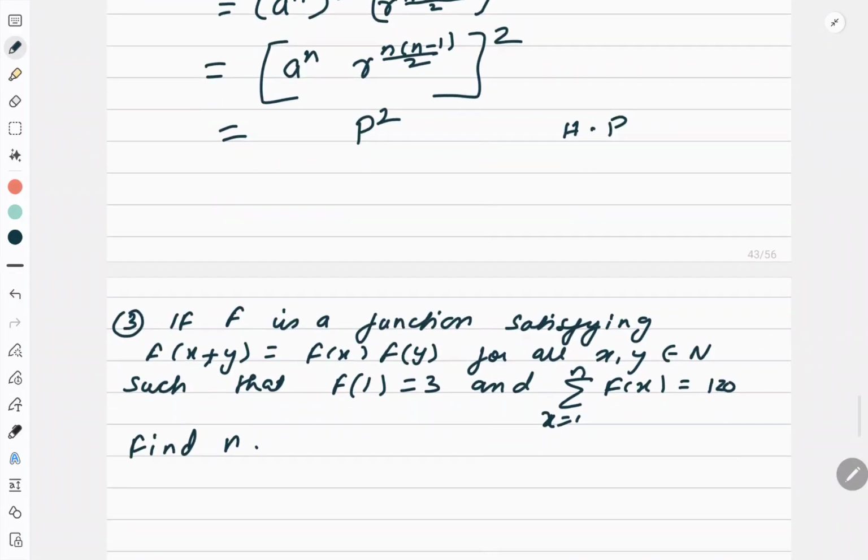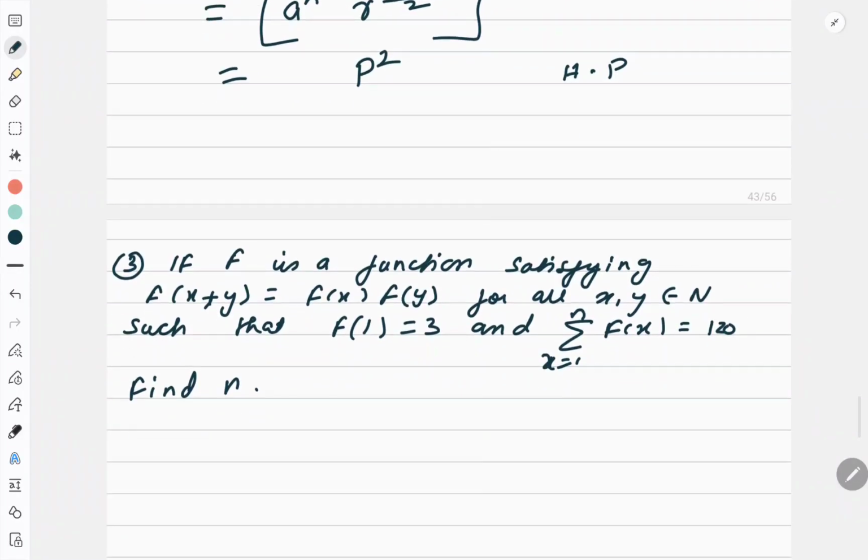Okay. Now let us look at the next question. Now here a little bit of function knowledge is required, but not in that much depth. Now if f is a function satisfying this relation for all x and y belonging to natural numbers, such that f of 1 is 3 and summation of f of x is equal to 120, find n. Now see how to start with this question.